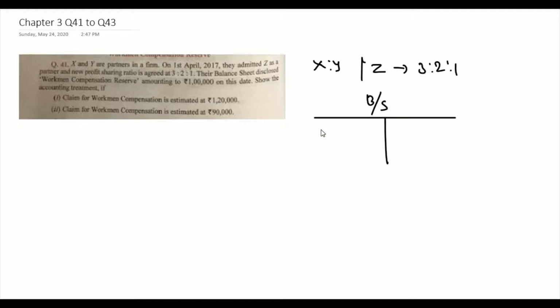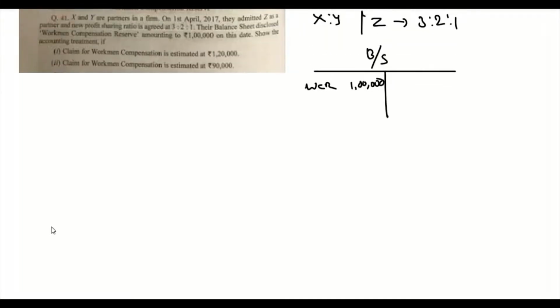Okay, so here we have two partners, X and Y. The profit sharing ratio is not mentioned, and they admitted a new partner, Z, and after admitting the new partner, the new profit sharing ratio is 3:2:1. The balance sheet of the firm before the admission shows a workmen compensation reserve fund of 1 lakh. Okay, there are two scenarios here. One, there is a claim for workmen compensation and it is estimated at 1,20,000.